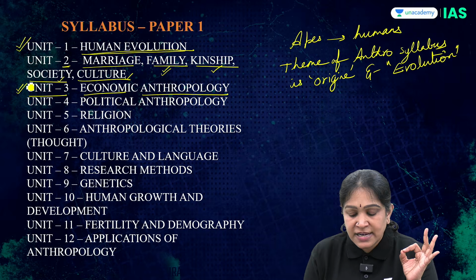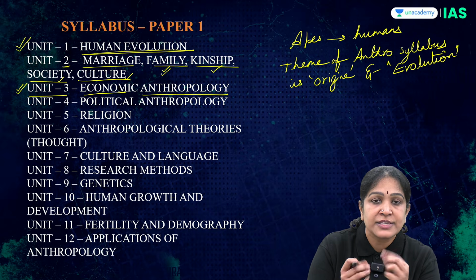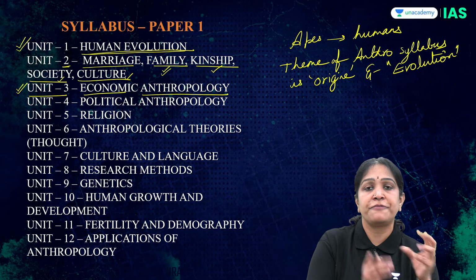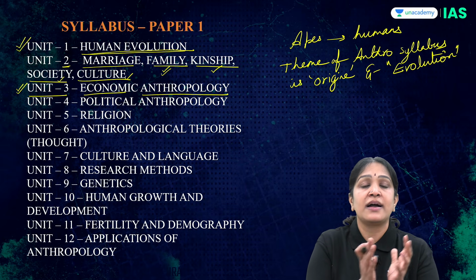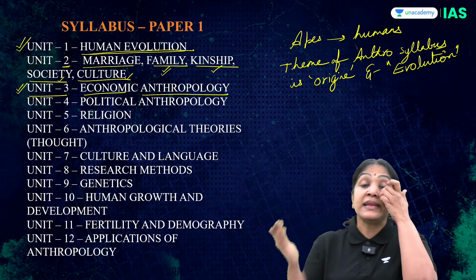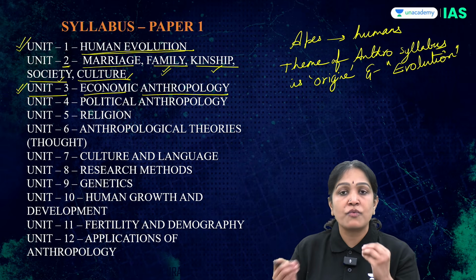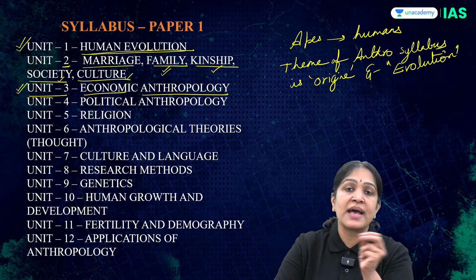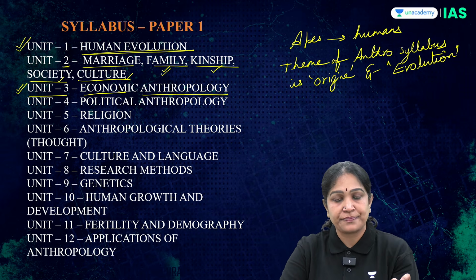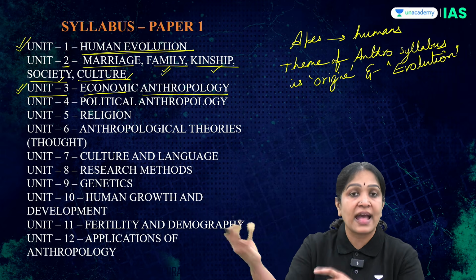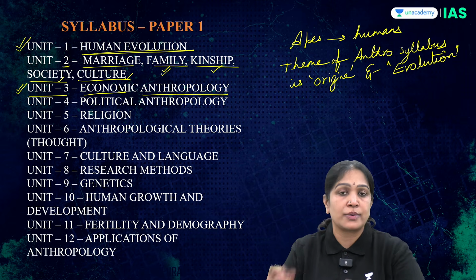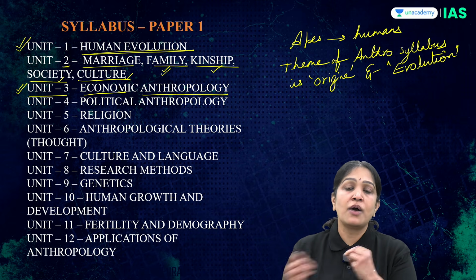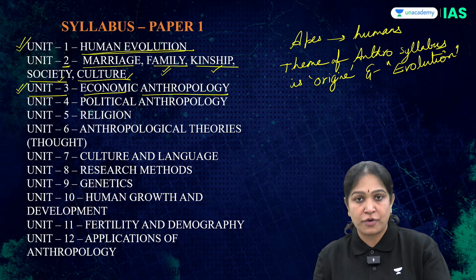In unit 3, we study how economic organization originated, like what is the most primitive economy. The first and foremost economy is hunting and gathering. And then later they got an idea: why should I hunt the animals, why can't I grow them? Which led to pastoralism, herding the animals. And why should I gather the fruits and vegetables, why can't I grow them? That took the form of horticulture and agriculture. That is how the economy started and how it evolved.